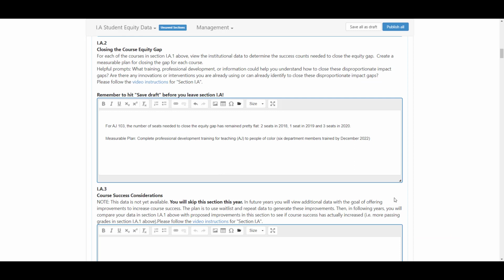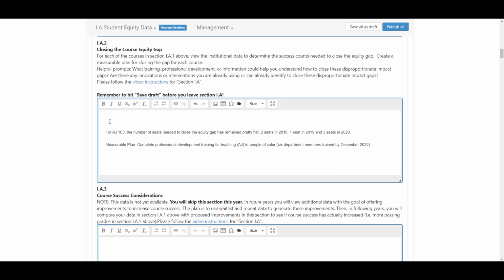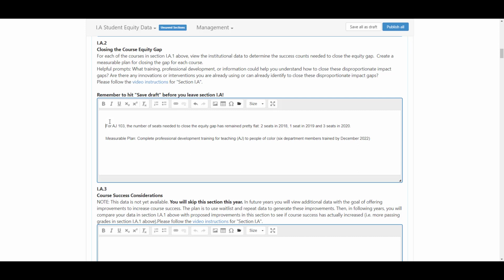Let's enter the information in the program review template. To help format the final document, enter a hard return to create space between the template instructions and your response before you enter your text. Now we need a measurable plan to close this gap.